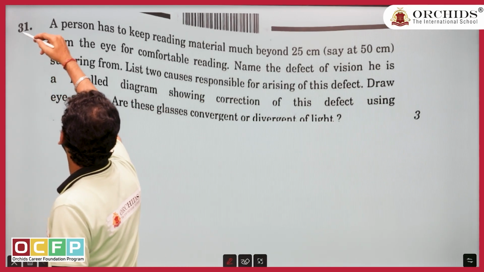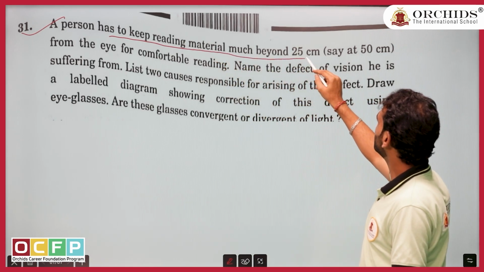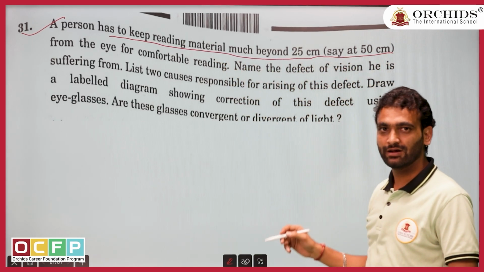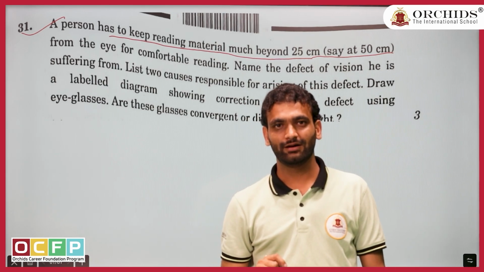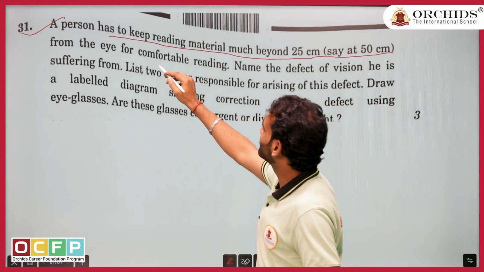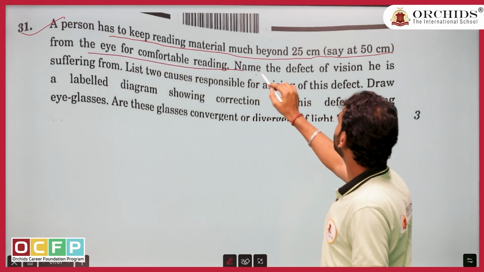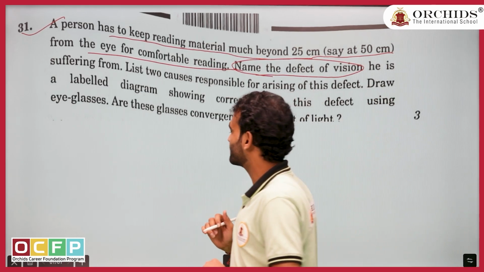Yes, I was showing this is the third question. Can you see? A person has to keep material beyond 25 centimeter, meaning he can't read this, he can read that. Can you recall? Yes, we have already solved this question. From what distance he is comfortable reading, name the defect. Bhaiya, why are you repeating the same question in the same paper? For us it is easy.